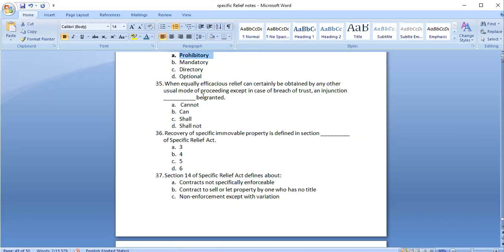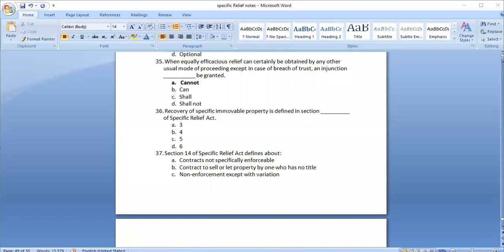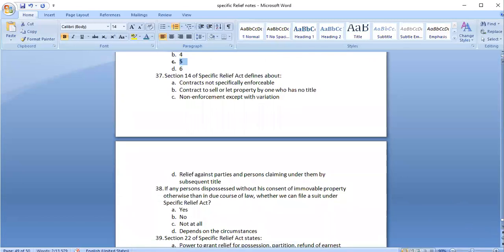When equally efficacious relief can certainly be obtained by any other usual mode, shall not. Cannot. It's like the same only, but that option is what is given in the act. So you can select cannot. Recovery of specific immovable property. Section 5. Yeah, section 5. Section 14 of the Act. A. Contract not specifically enforceable.